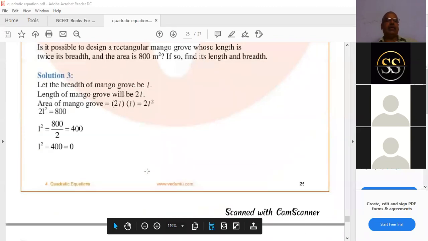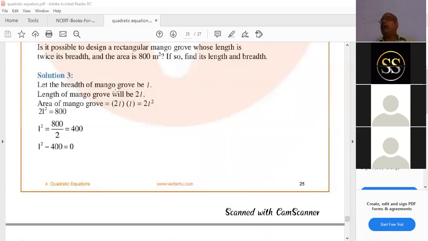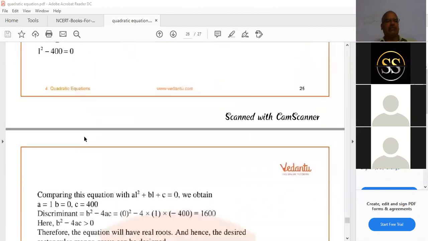And see here, given in terms of L. Let the breadth of the mango grove be L. Length of the mango grove be 2L. Area is 2L into L, 2L square. 2L square equal to 800. L square equal to 400. L square minus 400 equal to 0.